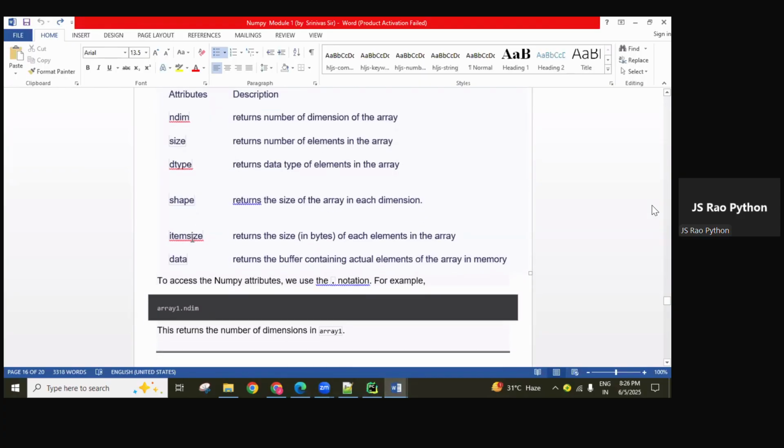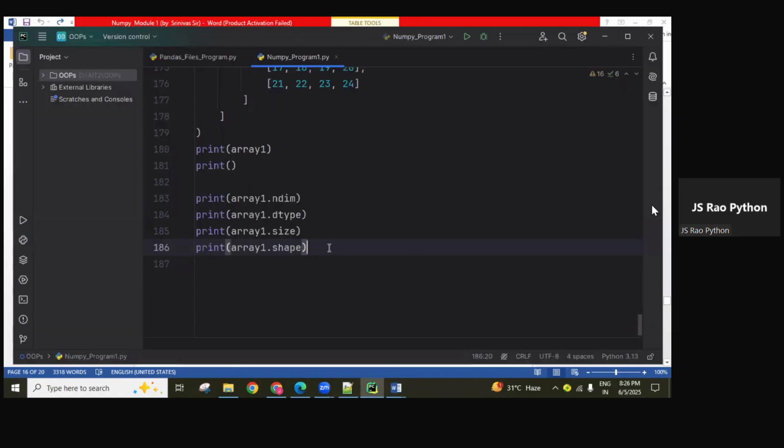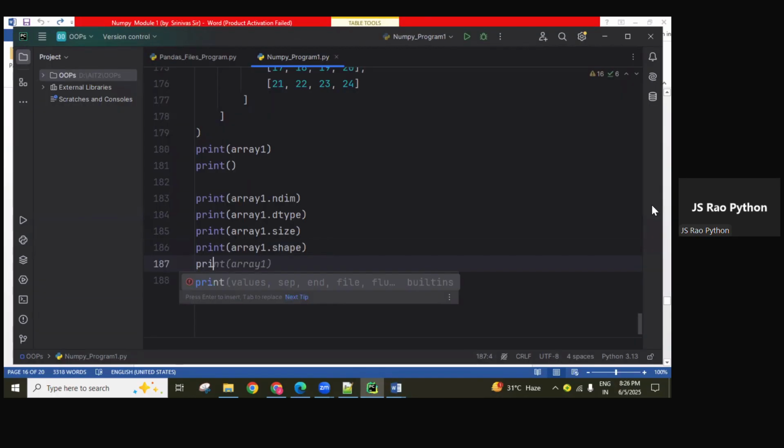Okay. Yes. So next, itemsize is there, guys. Itemsize returns the size in bytes of each element. It returns the size of each element in the array. What size each element in the array is occupying, that is what we get.